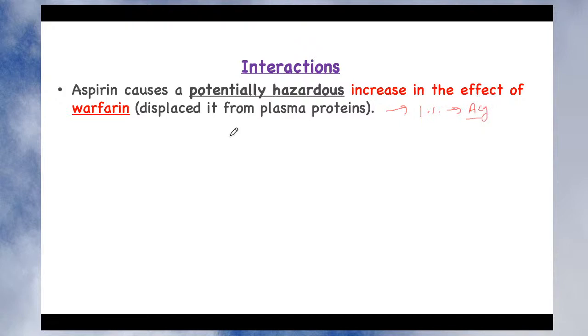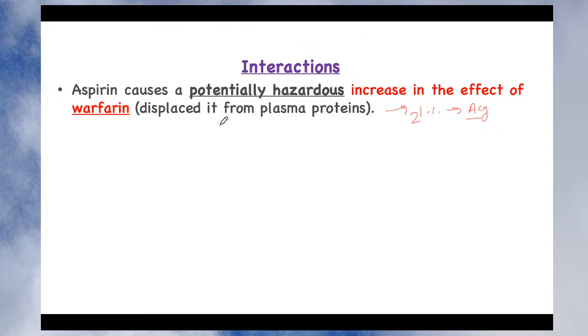Now along with warfarin, aspirin will displace warfarin from the plasma protein, and instead of 1%, it depends on the percentage of the displacement. Suppose there is 20% displacement of warfarin, then it will increase the level by 21%, because 1% is the regular free drug which is available in the plasma.